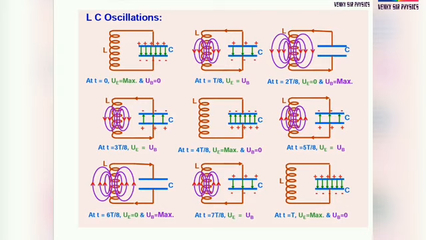So what is the process? First the capacitor has some energy, and that energy slowly goes to the inductor. Understand, the charge goes to the inductor. After that the energy stored in the inductor becomes equal to the energy stored in the capacitor. After that charge continuously goes from the capacitor to the inductor until the energy stored in the inductor is maximum. After that the energy is transformed back into electrical energy in the capacitor. Understand, my dear children?